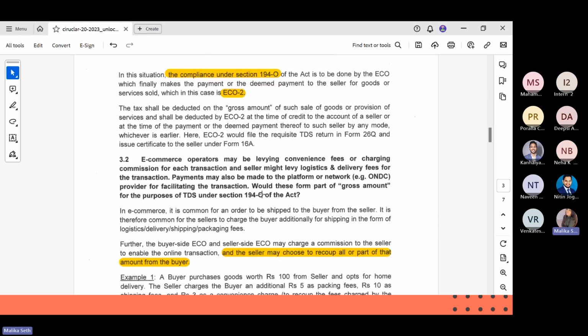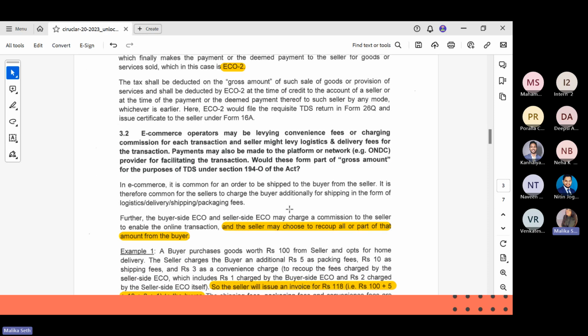The second question is that e-commerce operators may be levying convenience fees or charging commission for each transaction, and the seller might levy logistics or delivery fees for the transaction. Payments may also be made to the platform or network provider for facilitating the transaction. Would these form part of the gross amount for the purpose of TDS?